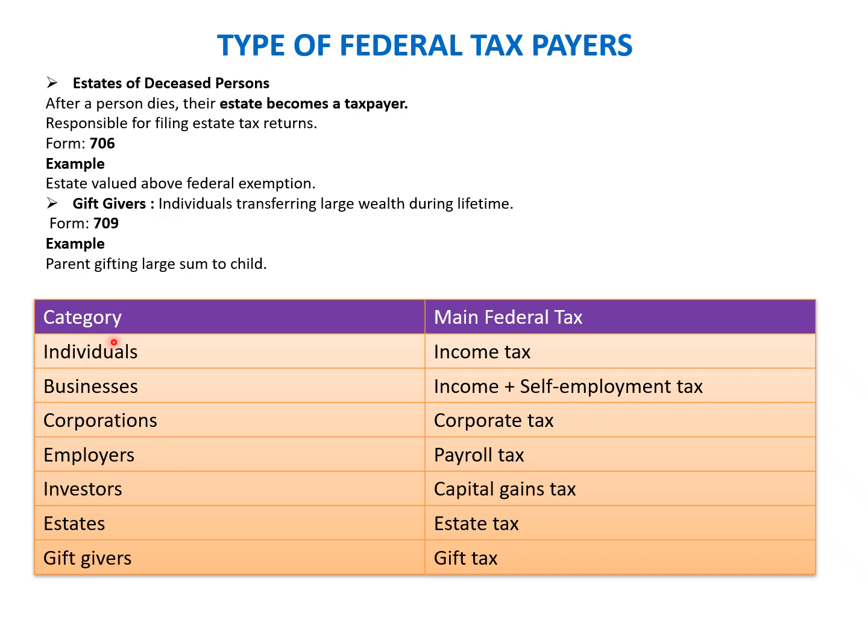So then we have individuals, just a quick snapshot here. Individuals mainly file the return for the income tax. Businesses file the return for the income plus self-employment tax. Corporations for the corporate tax, employer for the payroll tax, investor for the capital gain tax, estate for the estate tax, and the gift givers for the gift tax. So these are largely the kinds of taxpayers who need to pay the taxes, and this is the kind of income they earn. So we'll move to the next slide.